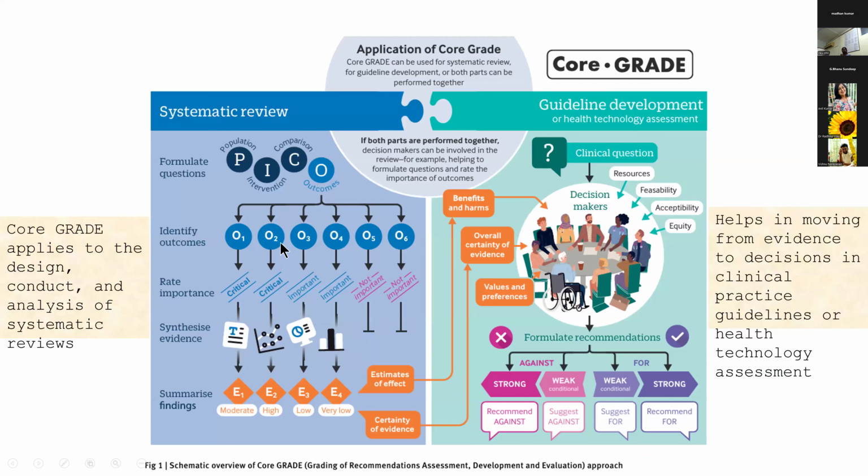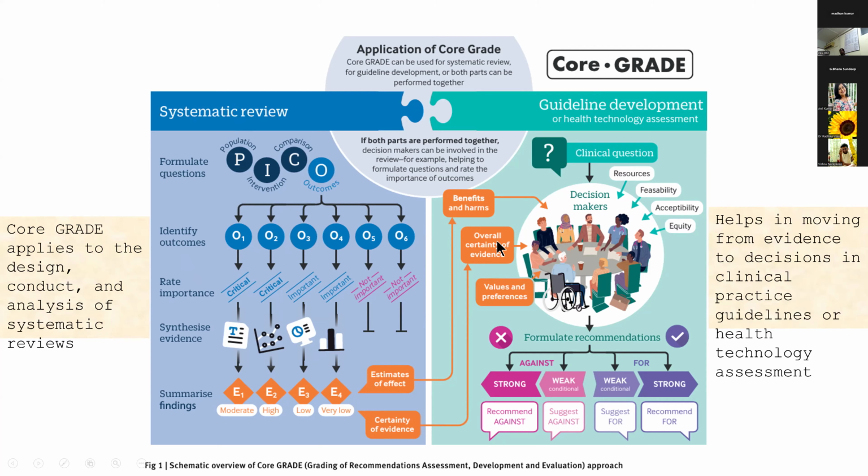So now if you look at this overview schematic use of co-grade, on the left we have a systematic review, and on the right we have the guideline development. So this can be done independently, or they can also be done together. In a systematic review, if you're using grade, it helps you to formulate the questions, the PICO of your study. It helps you in identifying the important outcomes. In this hypothetical situation, we have 6 outcomes. And it helps us to rate the importance of each of these outcomes. And finally, use the meta-analysis to synthesize the evidence, and you get an output. You get findings for each outcome. And with the help of grade, you actually determine the certainty of evidence.